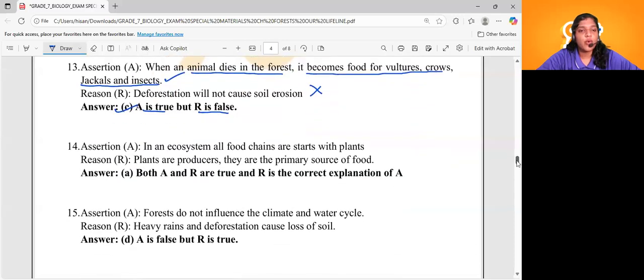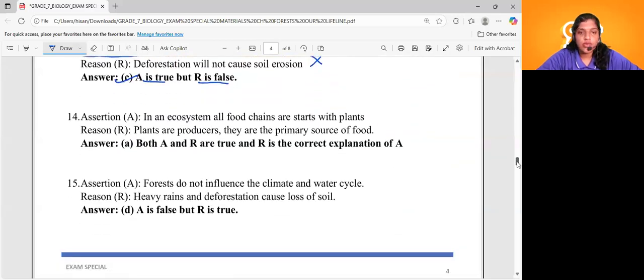Coming to question number 14. In an ecosystem, all food chains start with plants. Is that a correct statement? Yes, all food chains will definitely start with plants, because we have already discussed this in the MCQ session. Coming to the reason: plants are producers, they are the primary source of food. Is that a correct statement, dears? Yes, that is also correct.